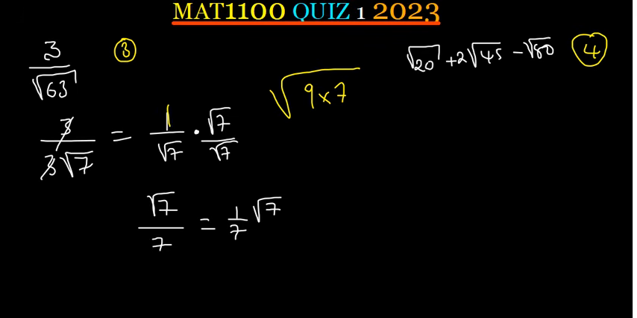When you are simplifying radicals, always make sure that the radical is on top, not down. So that's why I've multiplied by the conjugate. Multiply on top by root 7, also down by root 7. So we have 1 times root 7 is root 7, and then root 7 times root 7 is 7. So that's why we have got the answer as the square root of 7 over 7.